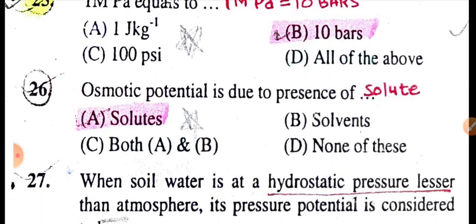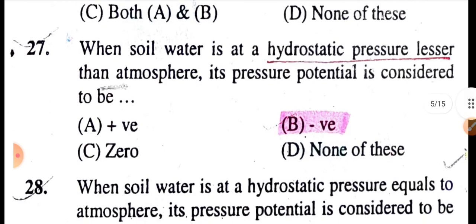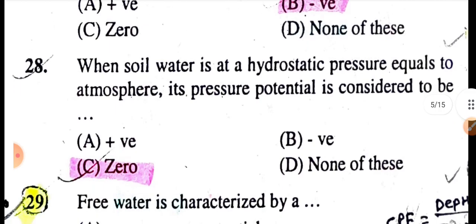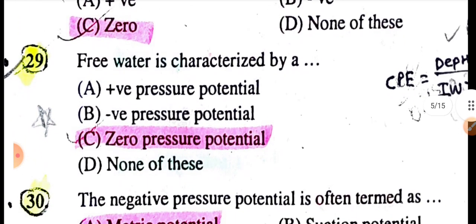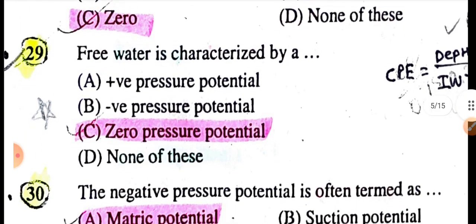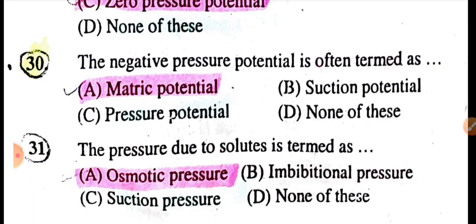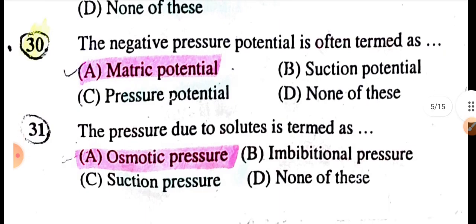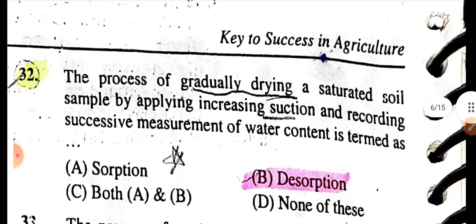Osmotic potential is due to the presence of solute. When soil water is at hydrostatic pressure lesser than atmospheric pressure, the pressure potential is considered negative. When soil water is at hydrostatic pressure equal to atmosphere, it is considered 0. Free water is characterized by 0 pressure potential. The negative pressure potential is often termed matric potential. The pressure due to solute is termed osmotic pressure.